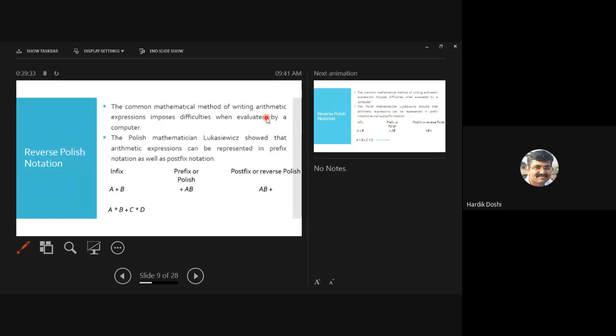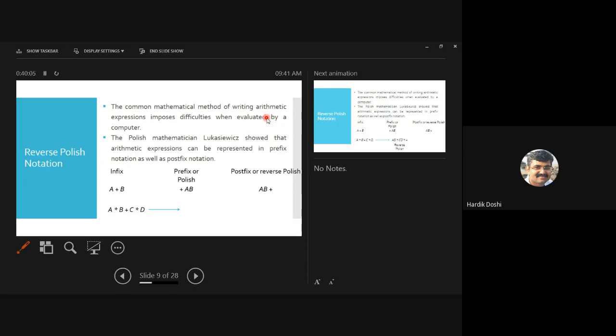Answer for this. Can I say what it will be? What will happen first? Which operation will occur first? Can I say A star B? So can I write star AB? Then which operation will occur? C star D. So star AB, star CD, and then plus. So can I say plus earlier? So plus star AB, star CD.